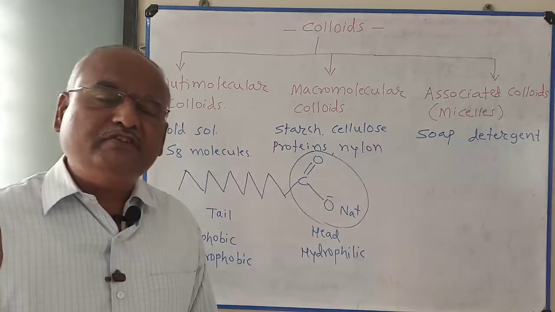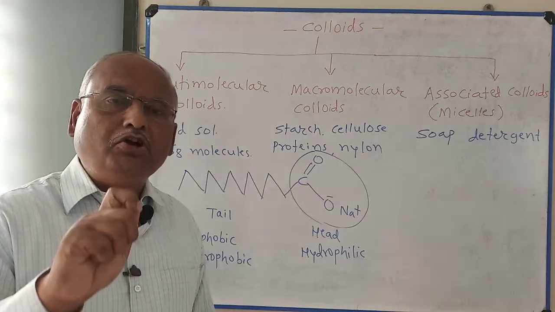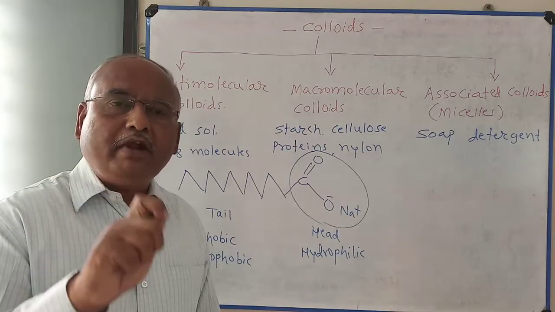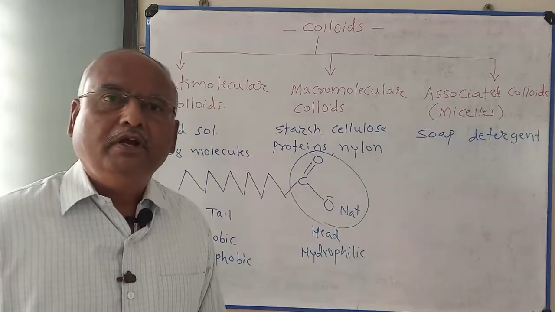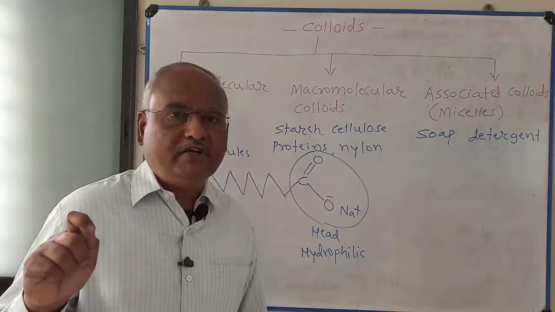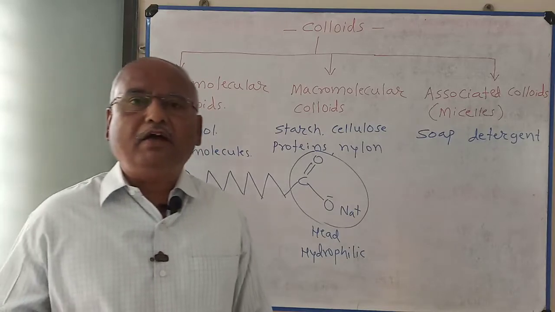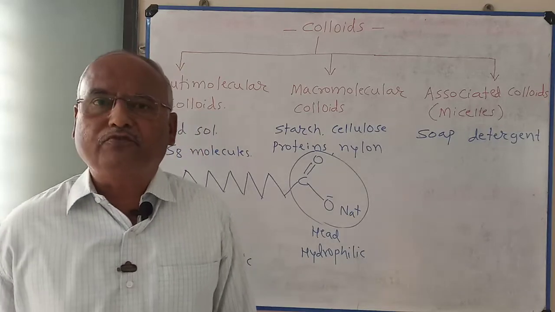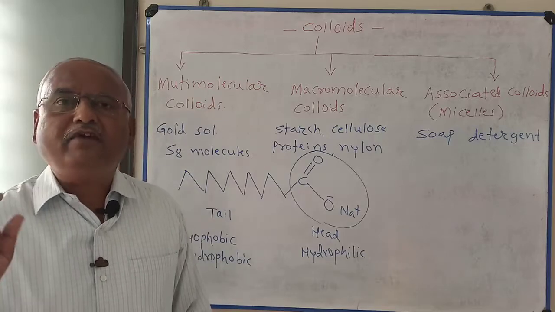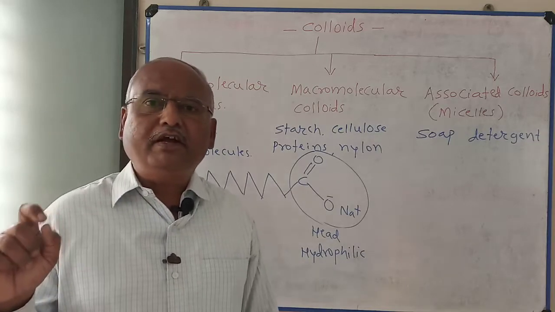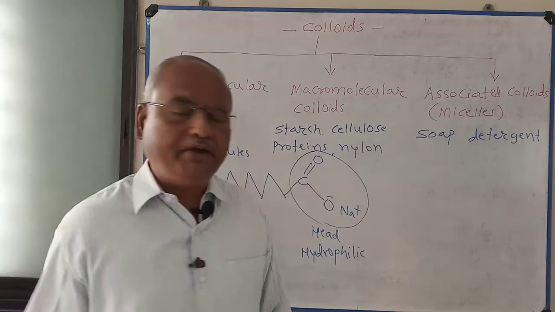A substance in small quantity behaves like an electrolyte, whereas a substance in high concentration behaves like an associated colloid.